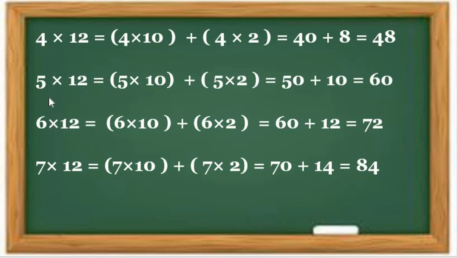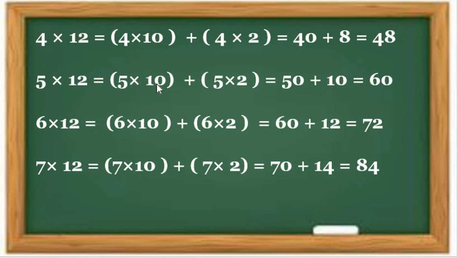Then 5 multiplied by 12. How can we know the answer? 12 multiplied by 5 or 5 multiplied by 12. Here 12, and here we take 10.